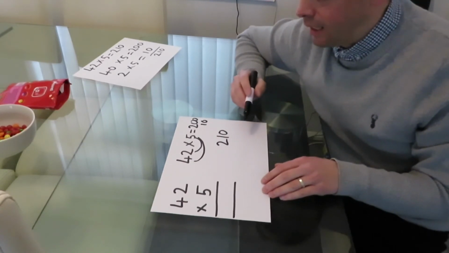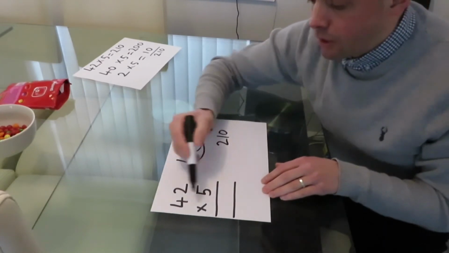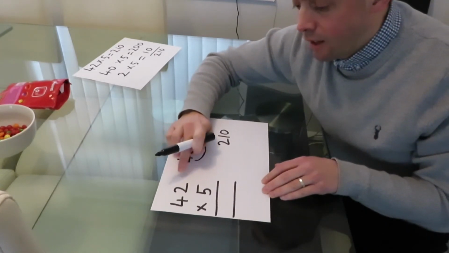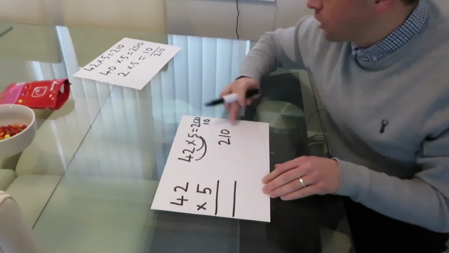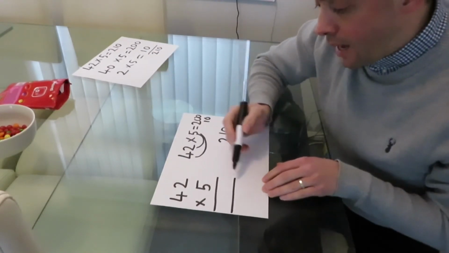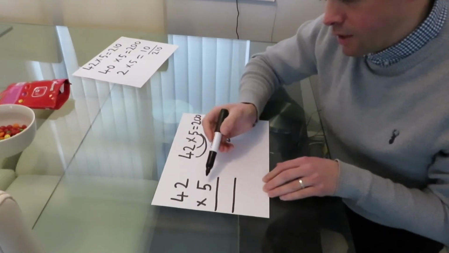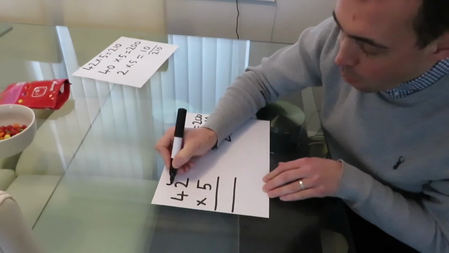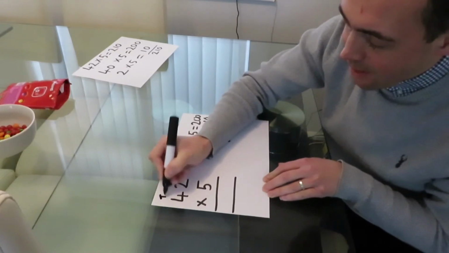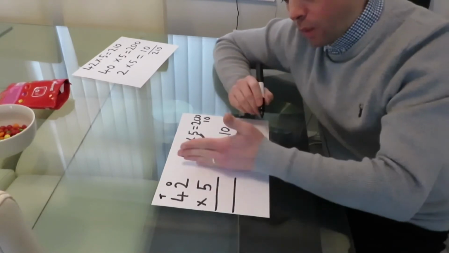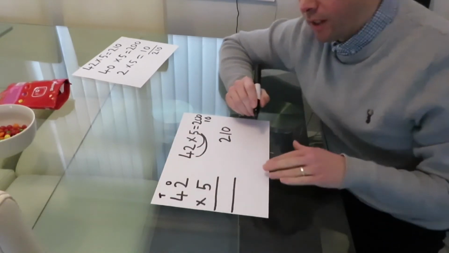Now this is the most used method, the column method for multiplication, and it is, again, dead easy really. Even if you didn't want to do it that way, if you had it in your book and you needed to present the answer this way, you could use any one of these methods to help you, but I'll just show you how to do it here. So we always start with times in the ones first. I'm just going to put a 1 there and a 10 there. Okay, if we had hundreds and thousands, then always start with the ones and work across.